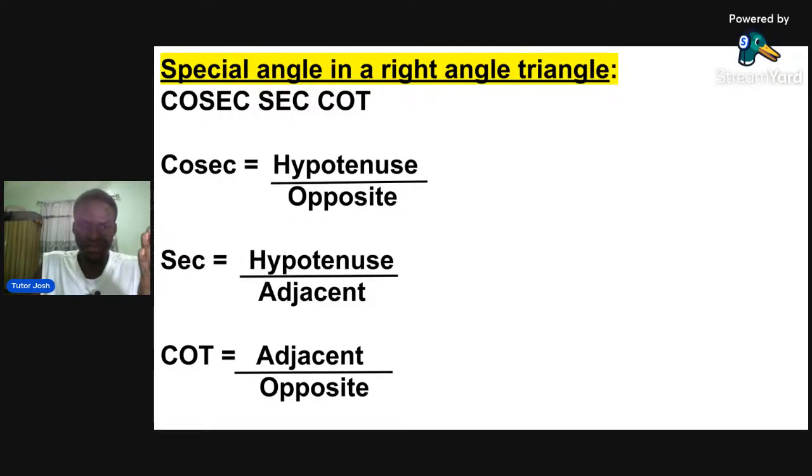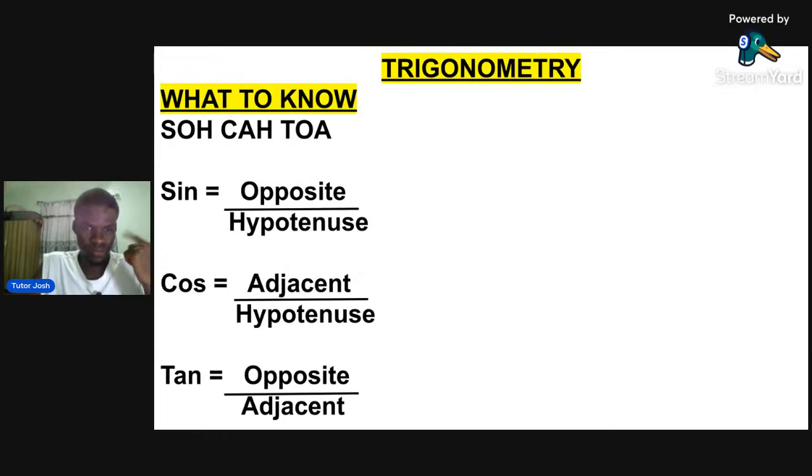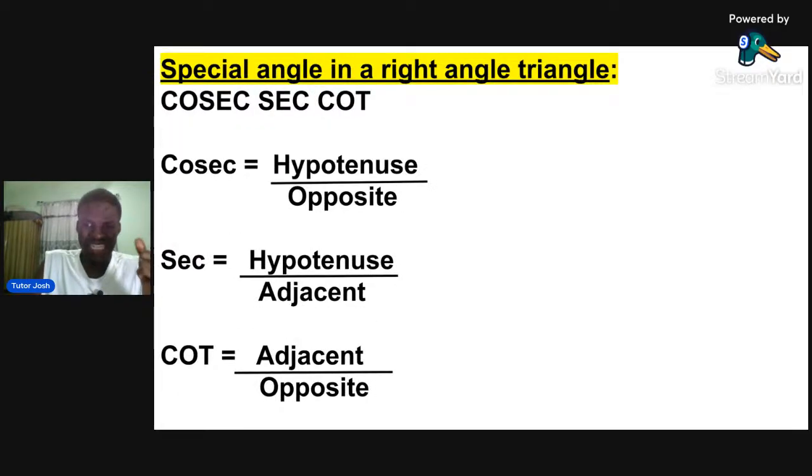Okay, someone said tan. Exactly, because the inverse of tan is actually what? Opposite over adjacent. So the inverse of tan is going to be adjacent over opposite, which is cot. So these are what we need to know. These are just like formulas we need to jot down in our trigonometry, irrespective of the right angle triangle given to us. So we just need to know all of those things.